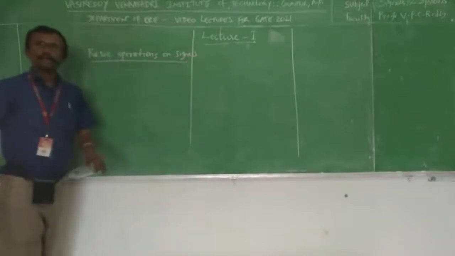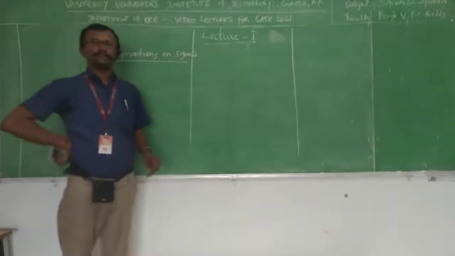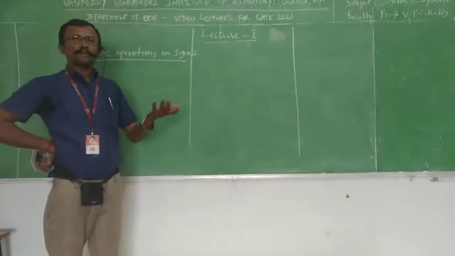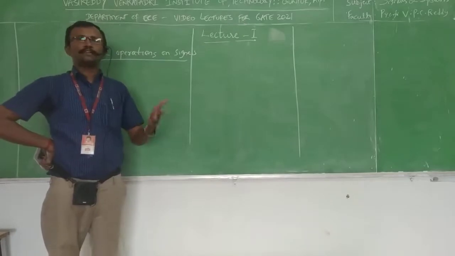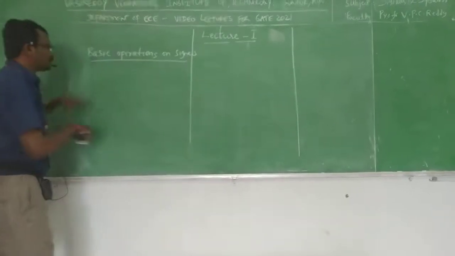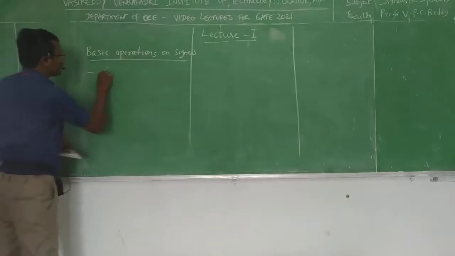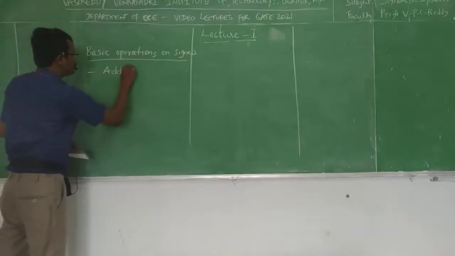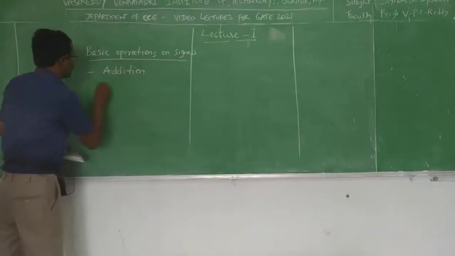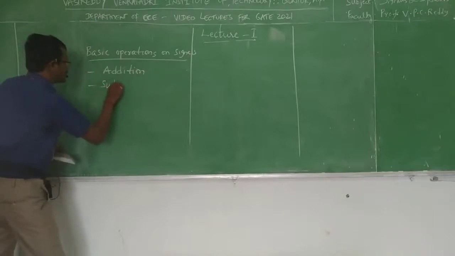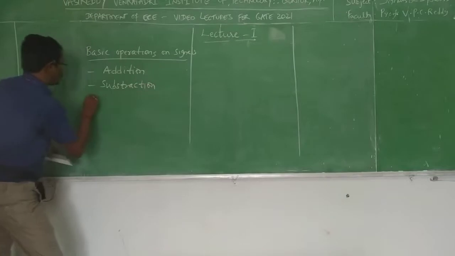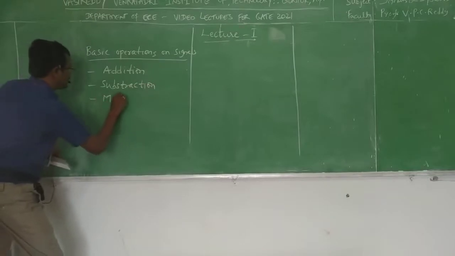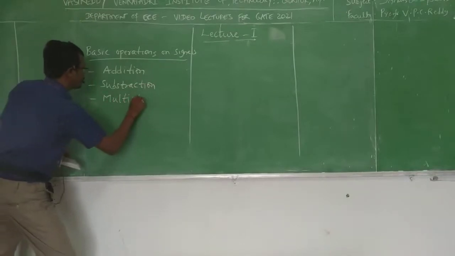So what are the basic operations you studied in mathematics? Basic operations are addition, subtraction, multiplication, integration, differentiation. Similarly, for signals also we have signals addition. You can subtract two signals, that is signals subtraction. Next one, you can multiply signals, that is multiplication of signals.